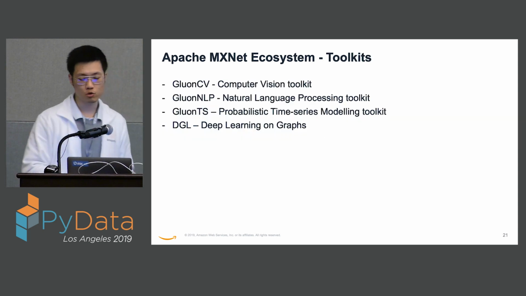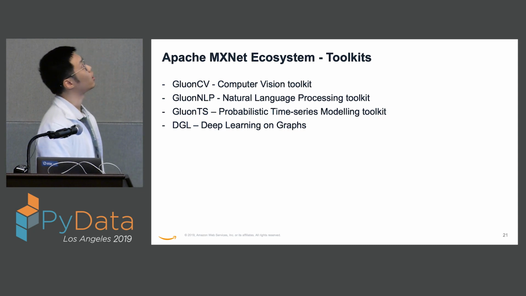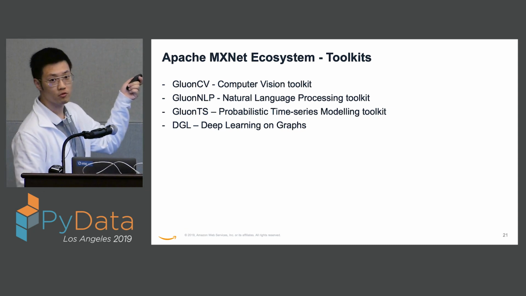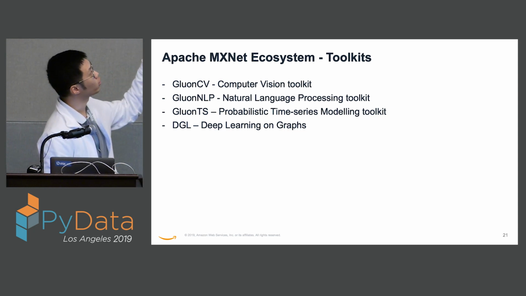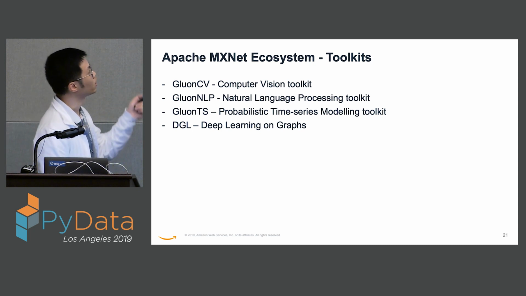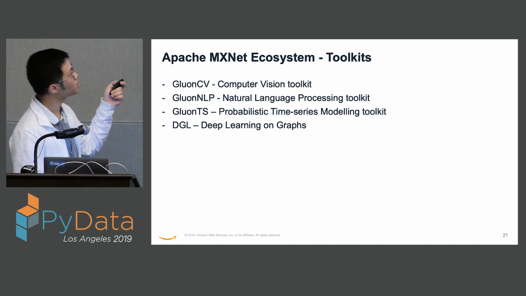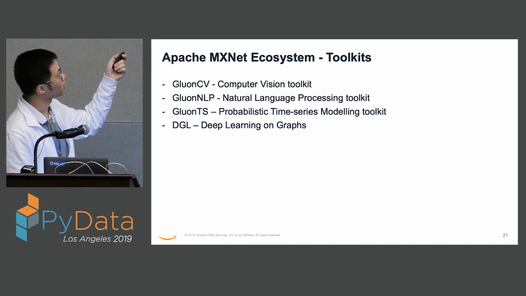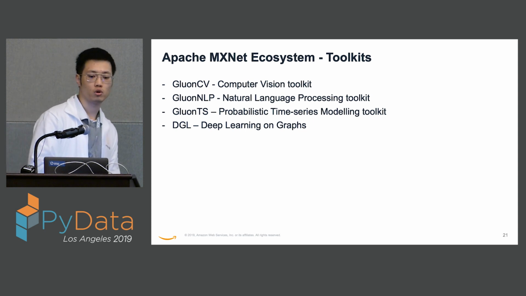Another part of our ecosystem is that we are providing a lot of ready-to-use toolkits. We have GluonCV for computer vision, GluonNLP for natural language processing, and GluonTS for time series modeling. And graph neural networks have been hot these days, so we also have a library called DGL, Deep Graph Library, for graph neural networks.